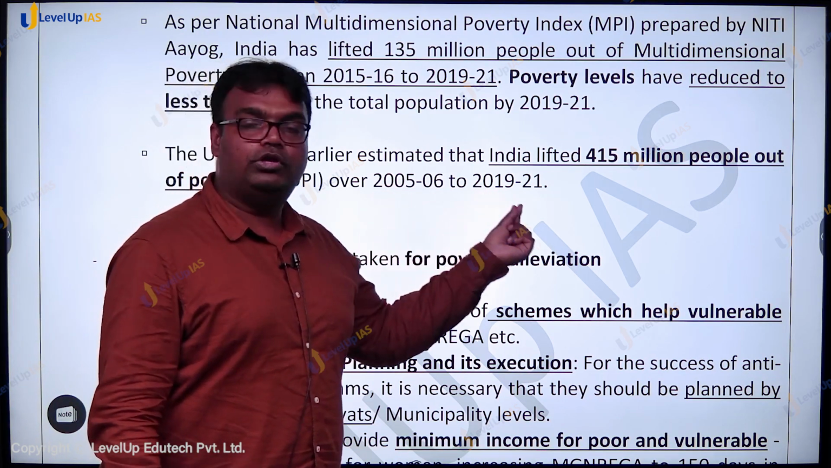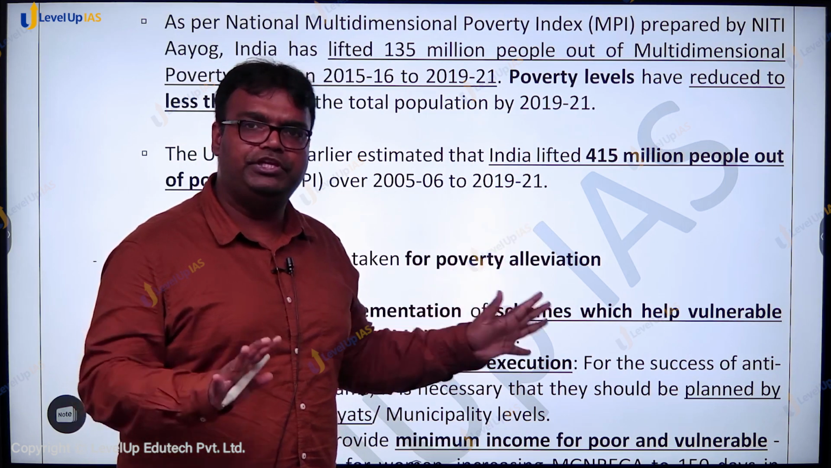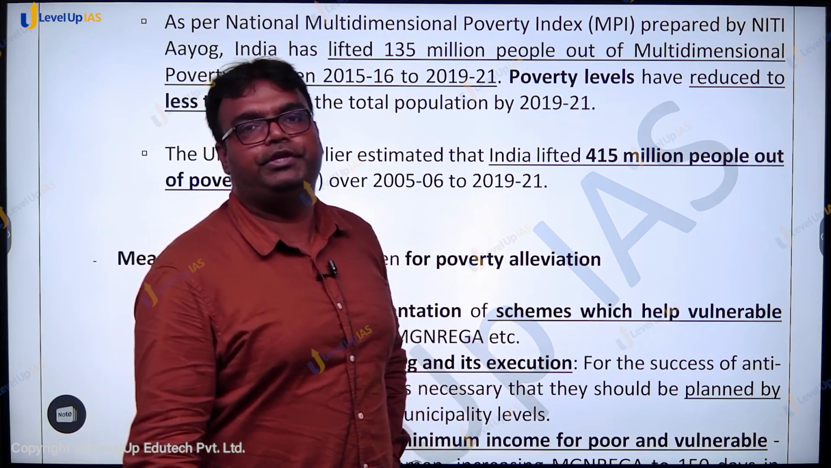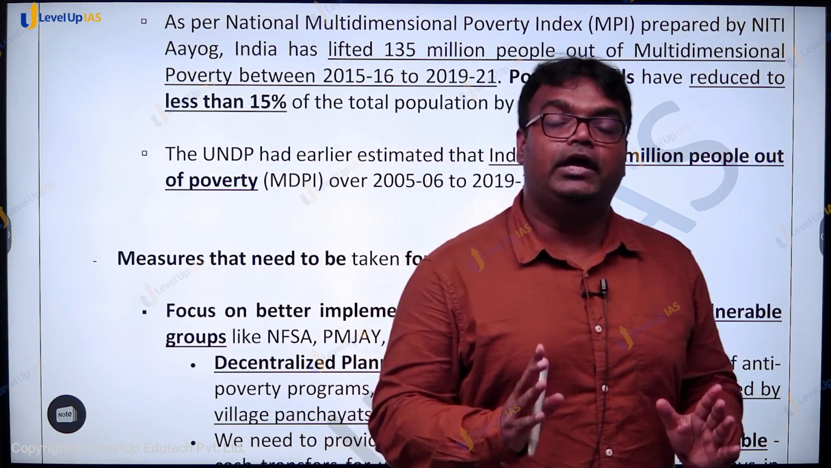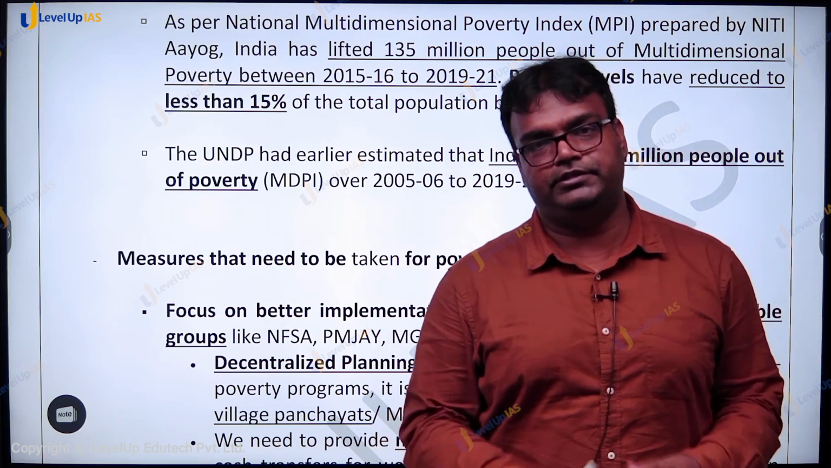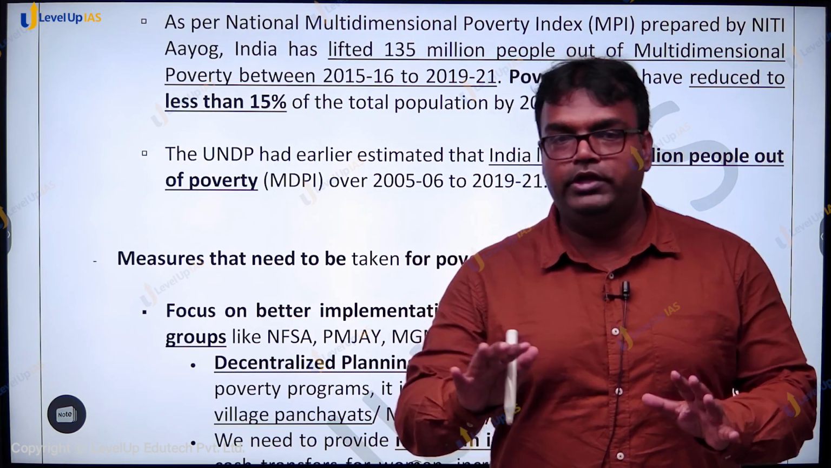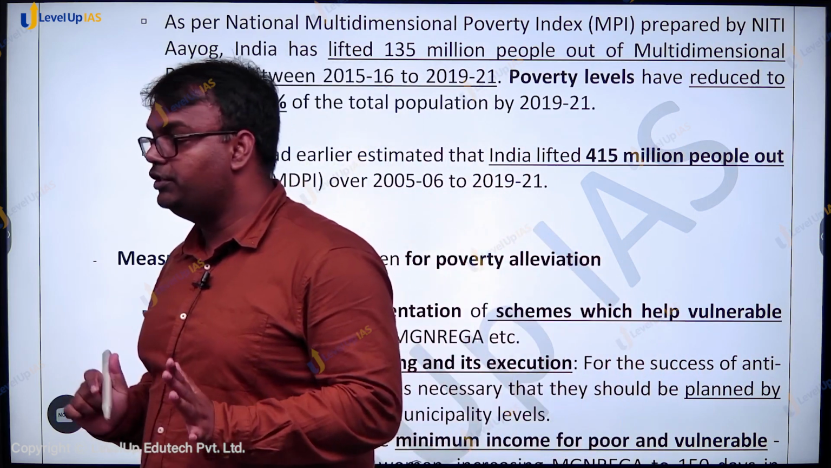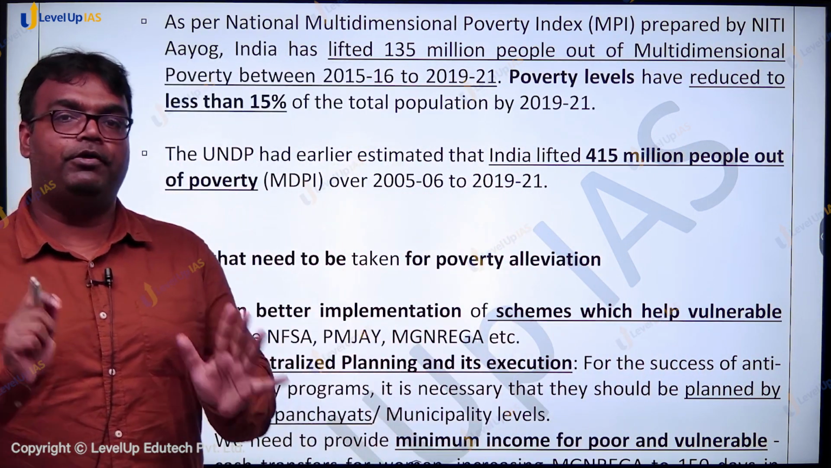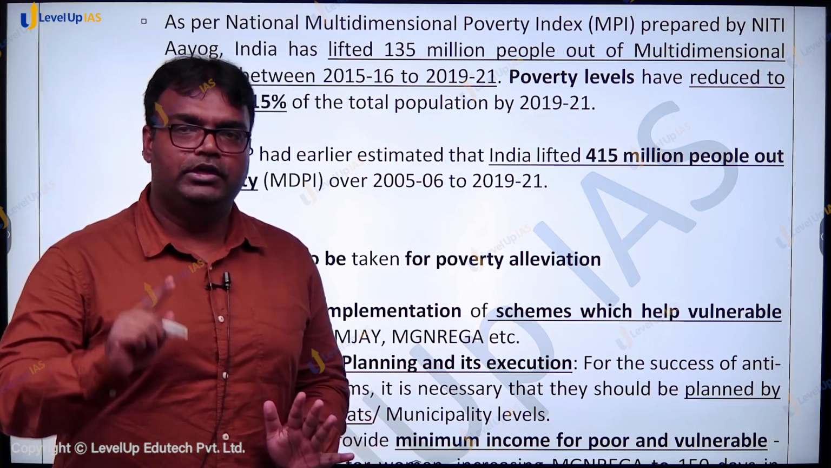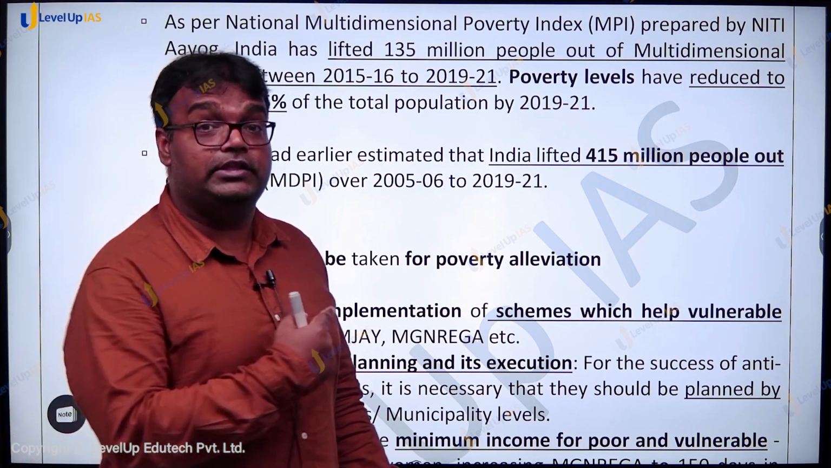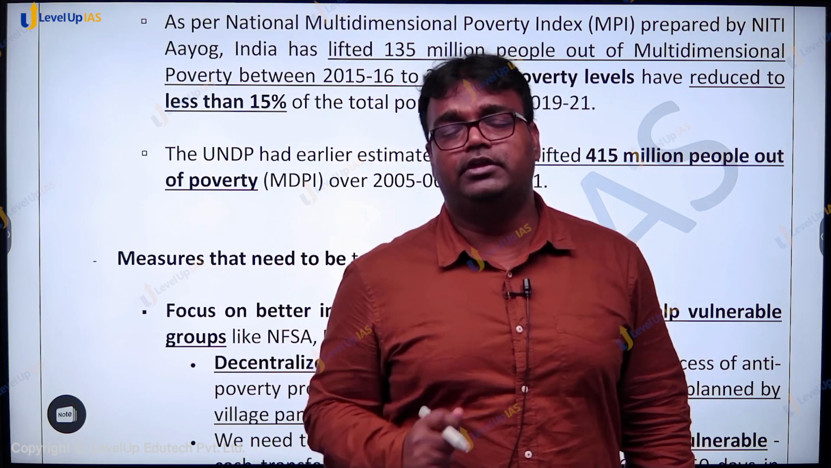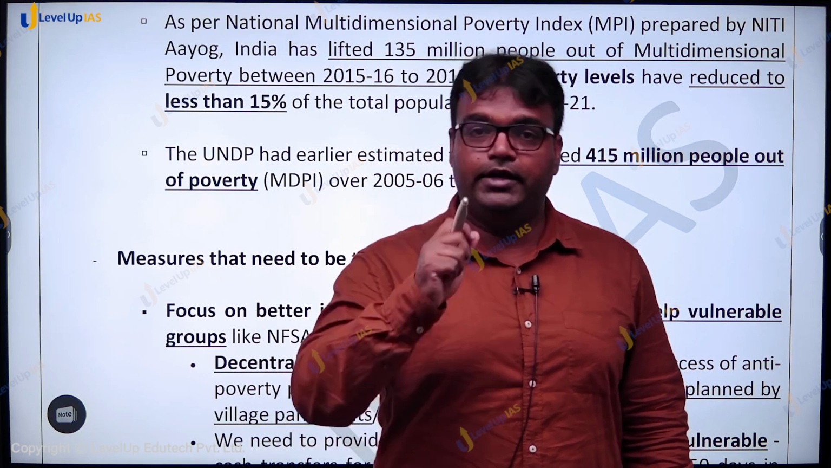2005-6 से 2019-21 के बीच में, in these 15 years, we have lifted 41 crore people out of poverty, indicating that a lot of success has been achieved. Now only around, as per this report, only around 15% of India's population is living under poverty. A huge achievement. If a question on poverty comes, these are the latest reports. These reports came in July. So these are the latest numbers that we have about poverty in India, and this should be conveyed